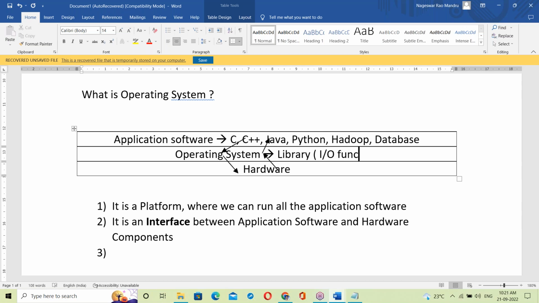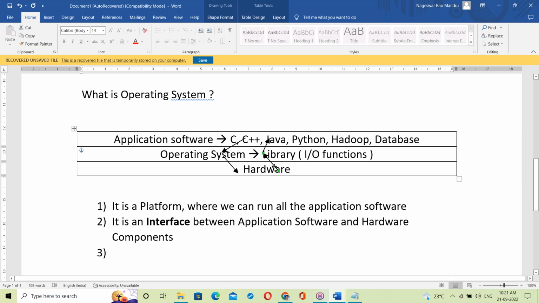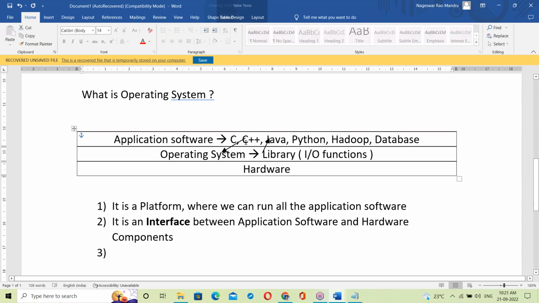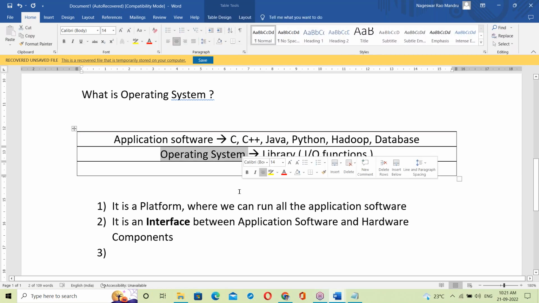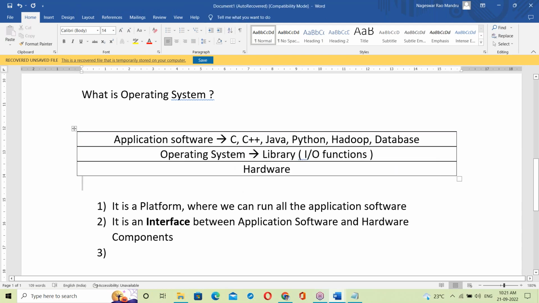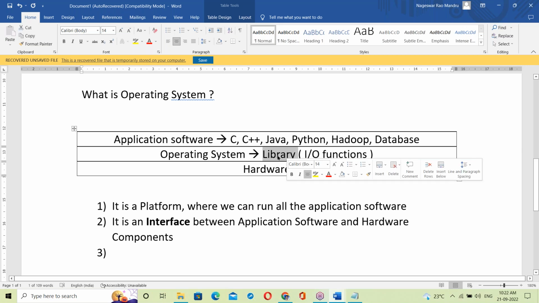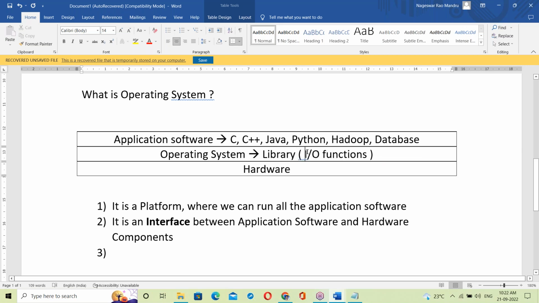Every OS has its own library to communicate between application software and hardware components. So the OS uses the library, and that library consists of input-output functions, meaning C language functions.